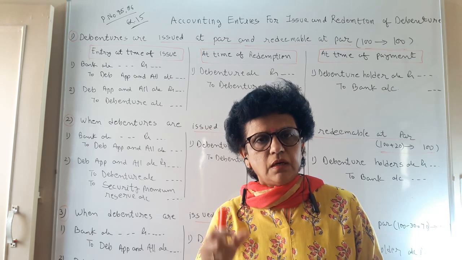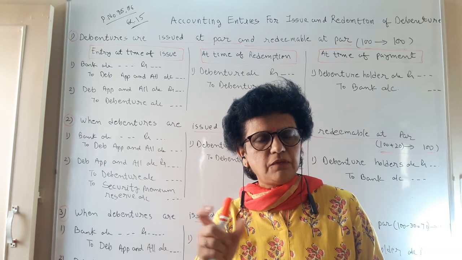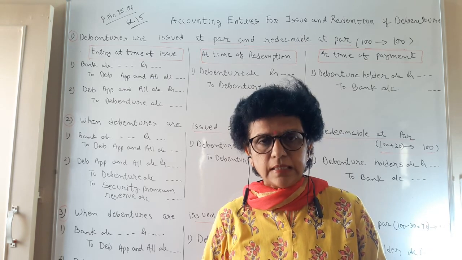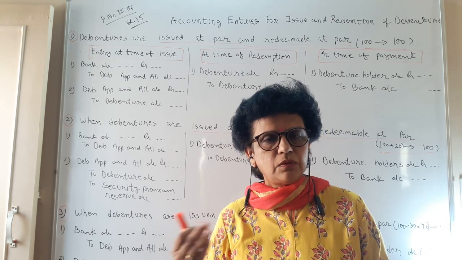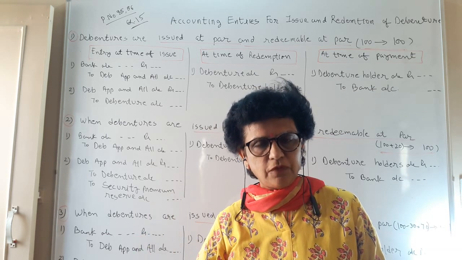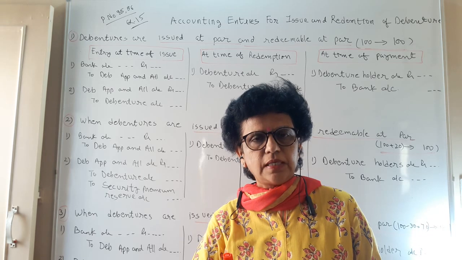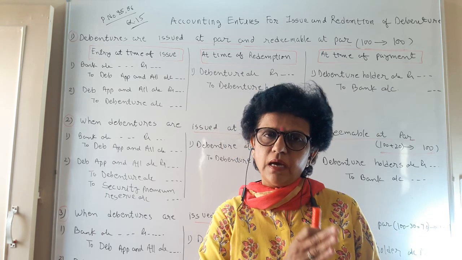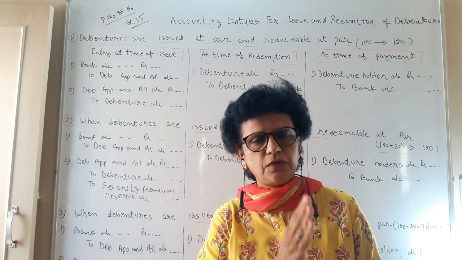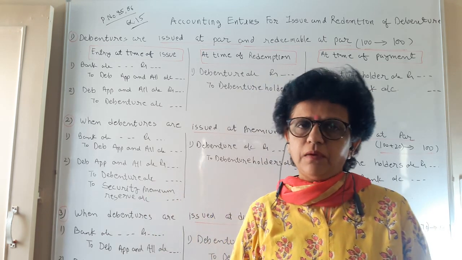It is our concept. At the time of issuing the certificate, we have clearly mentioned when the debentures are going to be redeemed. So today we are going to see how our journal entries are made at the time of issue, at the time of creating the debenture holder account, and how to pay the debenture. So there are three sections of journals. Each time we have to write.